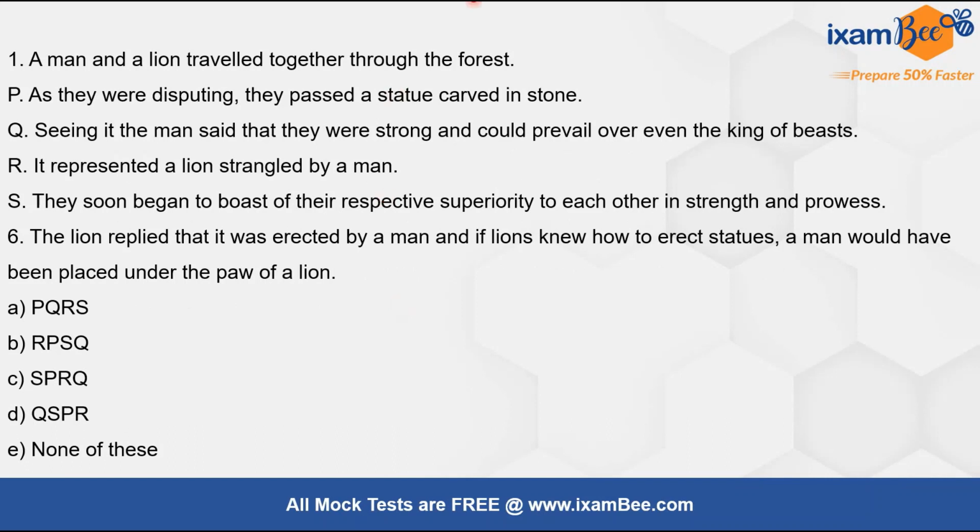Right? First and the last statement are fixed. Now if we solve this, a man and a lion traveled together through the forest, right? And the last sentence is this. So we have to unjumble these P, Q, R, S and form a meaningful paragraph.